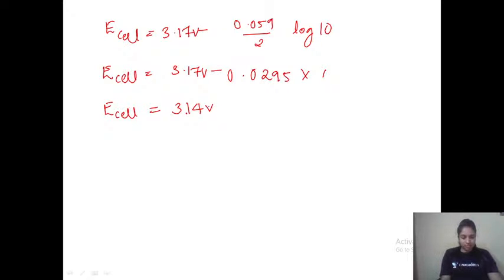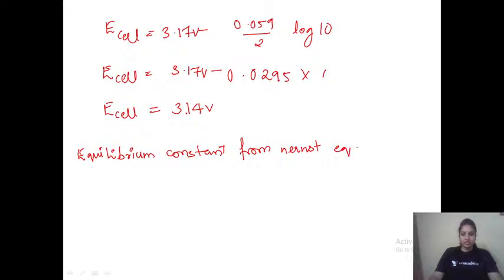Yes. Next, a very important formula is the equilibrium constant calculation from the Nernst equation. This is also very important. In the equilibrium chapter we have learned about the equilibrium constant, that is represented by K, right? So likewise here also we can calculate it from the Nernst equation. And the formula is, at equilibrium, E cell is equals to 0.